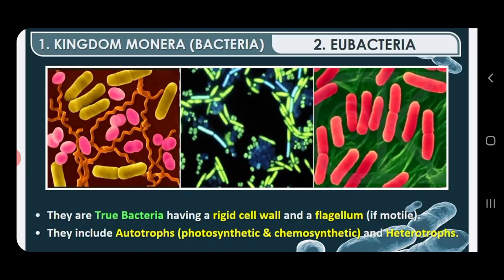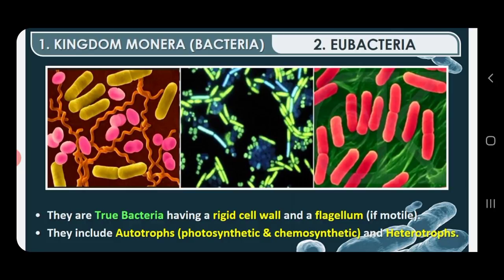That does not mean that the archaebacteria are false bacteria. No. Archaebacteria are the primitive form of bacteria, but the eubacteria are the true type of bacteria, which are characterized by a rigid cell wall and flagella. If they are motile, they will have flagella. So those are the eubacteria.